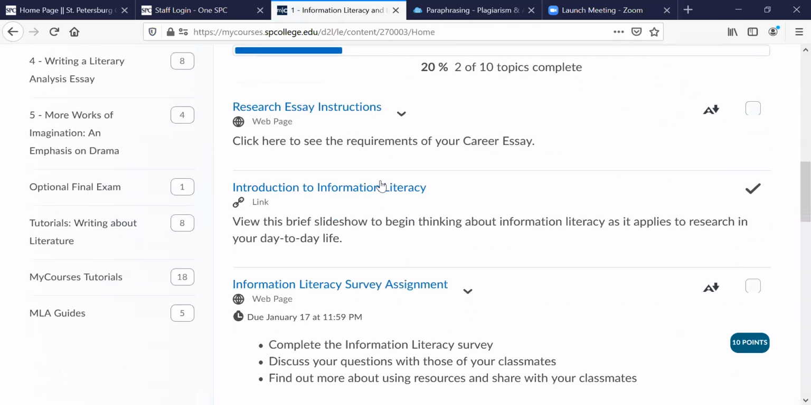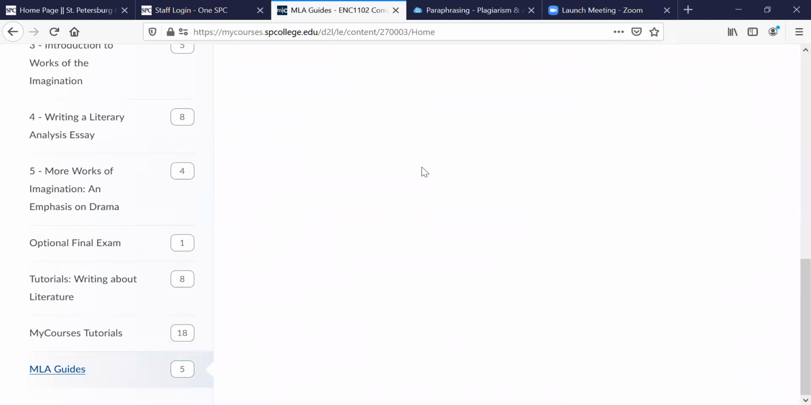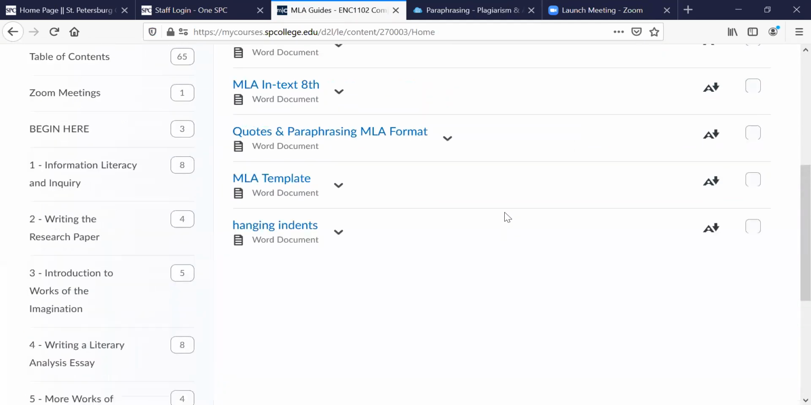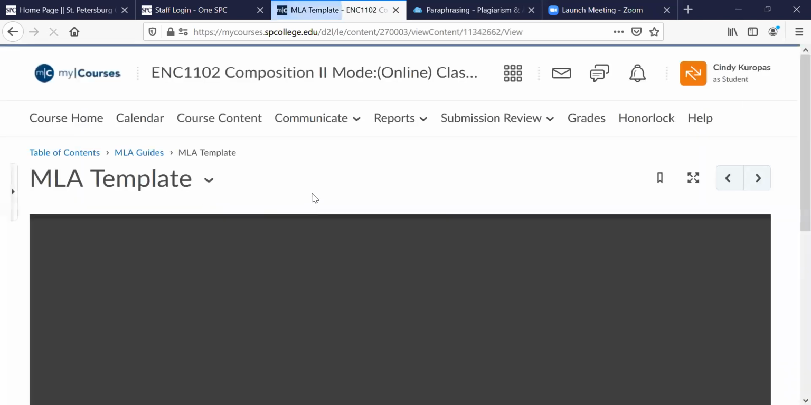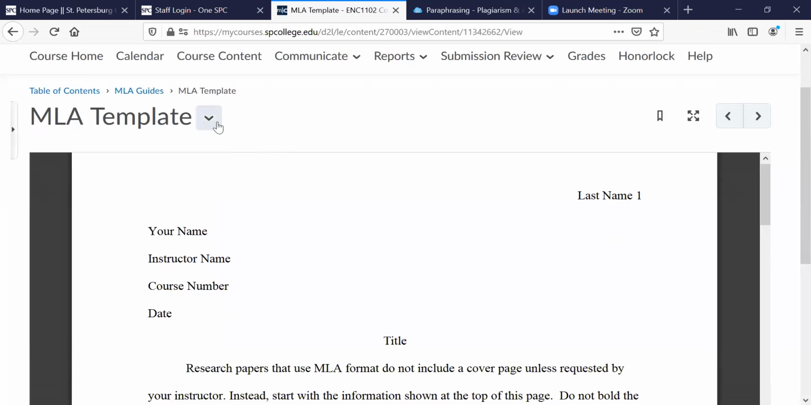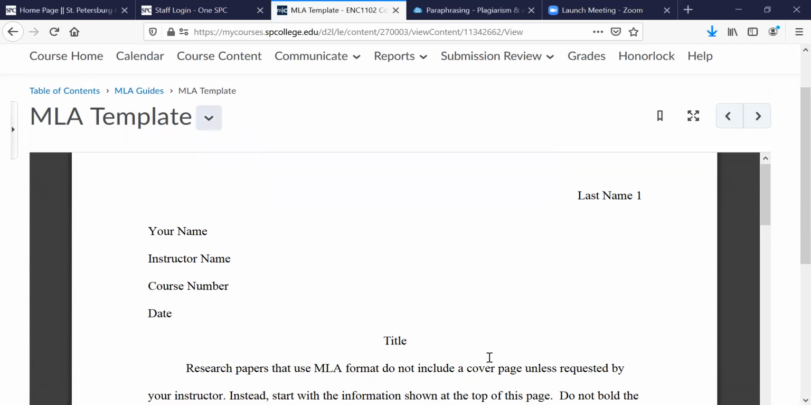Now, when you're ready to get writing, you want to go down here to the MLA guides at the bottom of the course content. And in there, I have actually uploaded for you a template that you can use. So here's the MLA template. When you click on this, you'll get a Word document that you can download. And this is already pre-set up in the MLA style. All you have to do is fill it in and complete your writing.